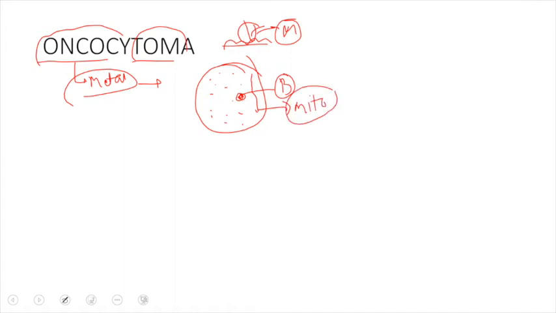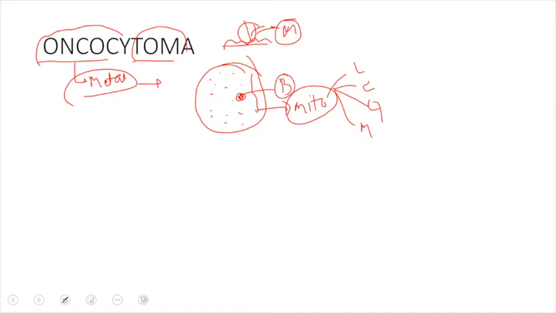So it is a large cell having homogeneous, eosinophilic, granular cytoplasm, usually consisting of mitochondria, and this cell is known as an oncocyte. So you should know an oncocyte is a large cell, it is eosinophilic, it is granular, and it has mitochondria in it.